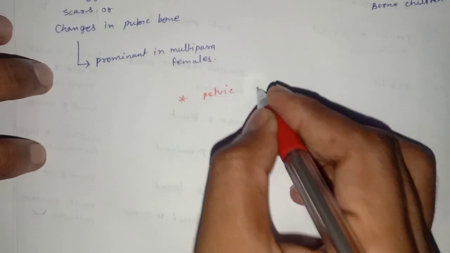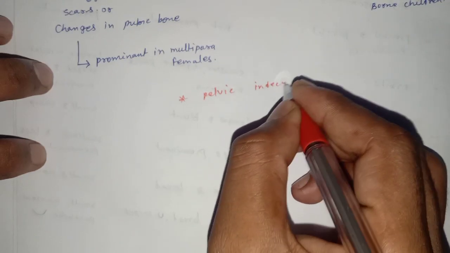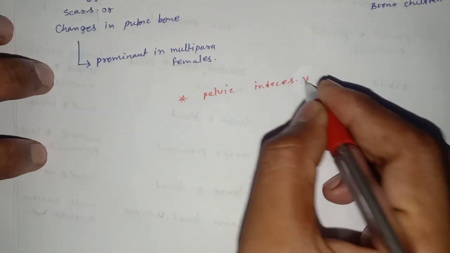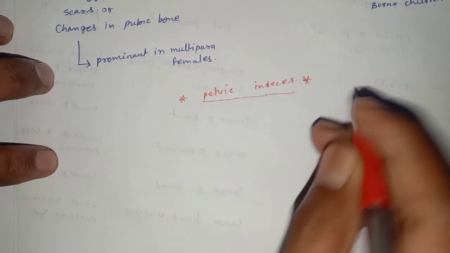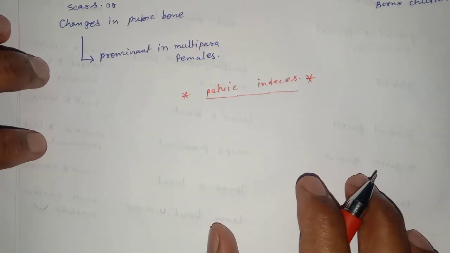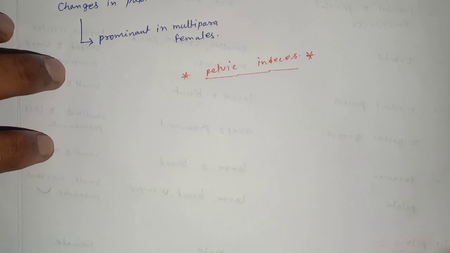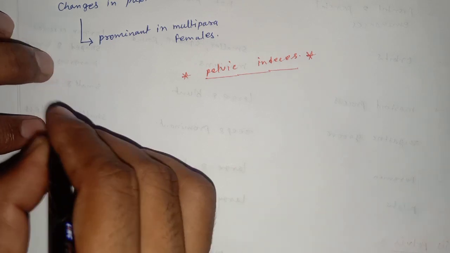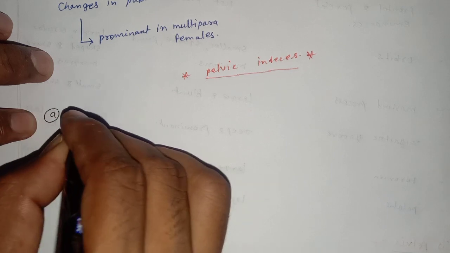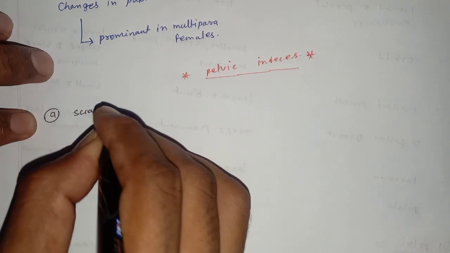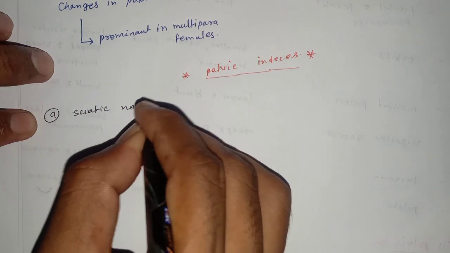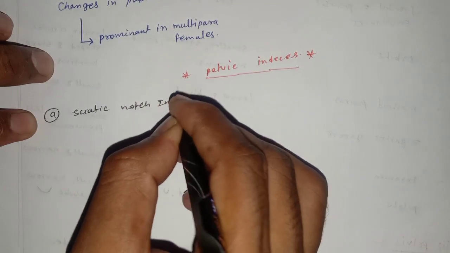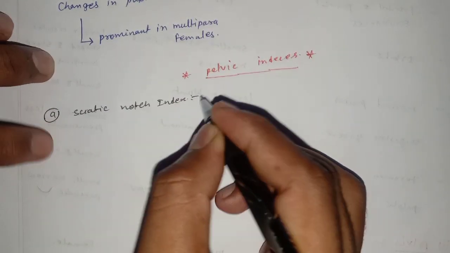Pelvis indices. First is the sciatic notch index.